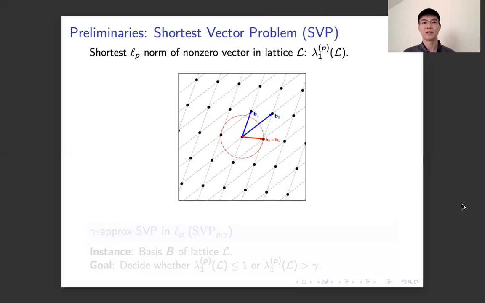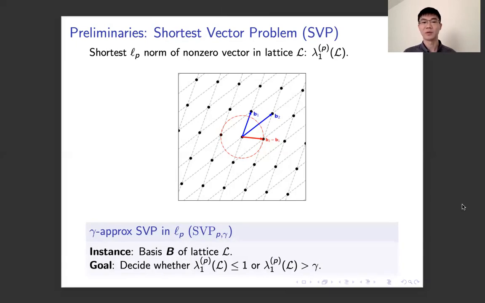In SVP, an important geometric property of a lattice is considered, that is the shortest Lp norm of a non-zero vector in the lattice L, denoted by lambda1 of L. Taking the previous example lattice, we could see that the red vector B2 minus B1 is the shortest non-zero vector in the example lattice, and its length, or the radius of the red circle, is the quantity lambda1 of this lattice L. The gamma approximate SVP problem in Lp norm is the problem where we are given a lattice L, and the goal is to decide whether lambda1 of the lattice L is at most 1 or at least gamma, the approximation factor.